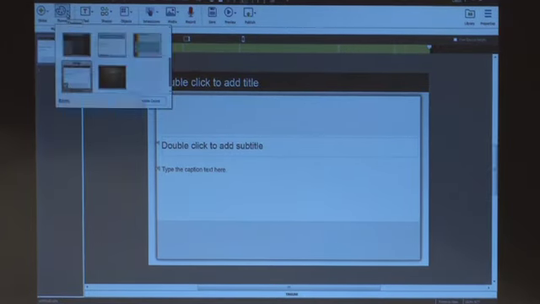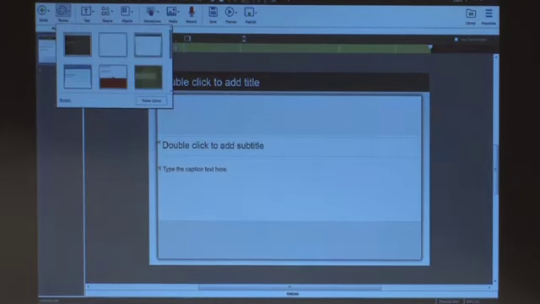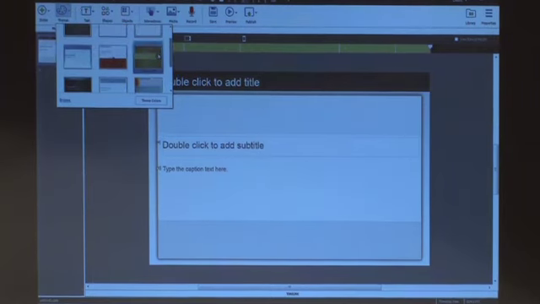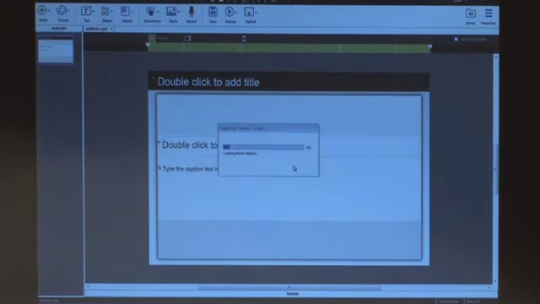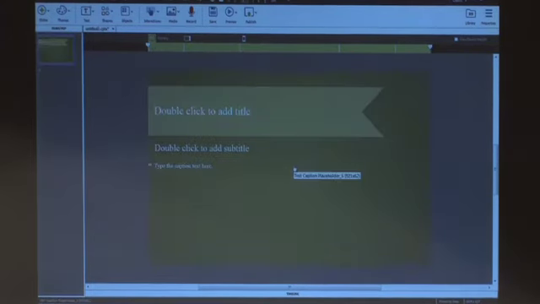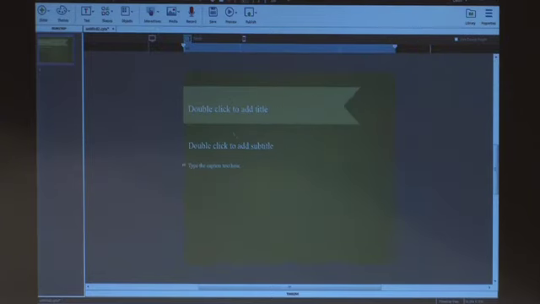And all the themes that are shipped with Captivate are responsive in nature. So as soon as you apply a theme, let me just select one of the themes here and apply it. All the slides that are added, or the master slides that are included in this particular project are responsive in nature. So when I go from this view to the tablet view, you can see that the content is automatically adjusting and it's reducing in size.